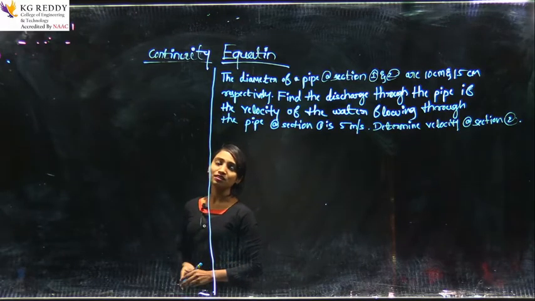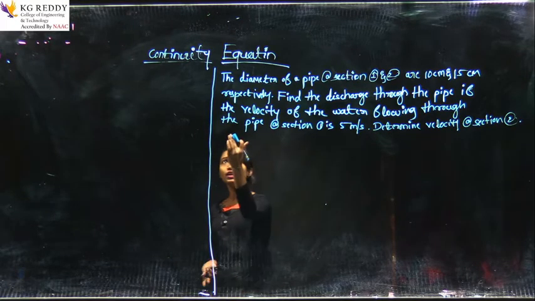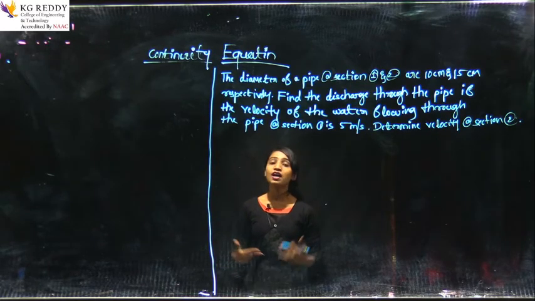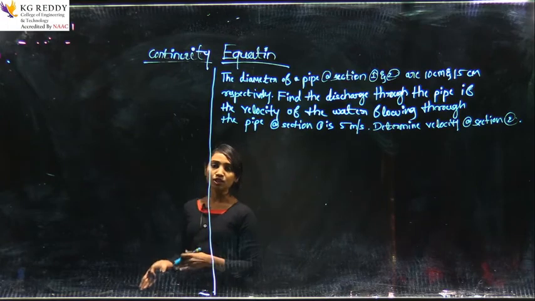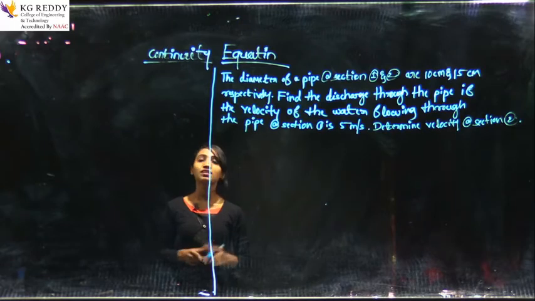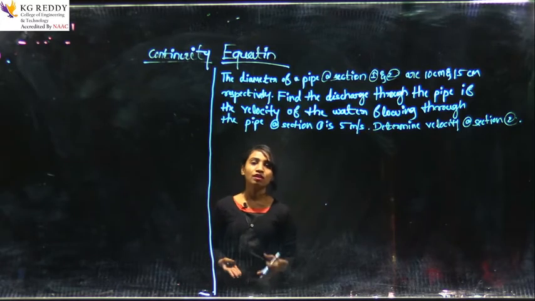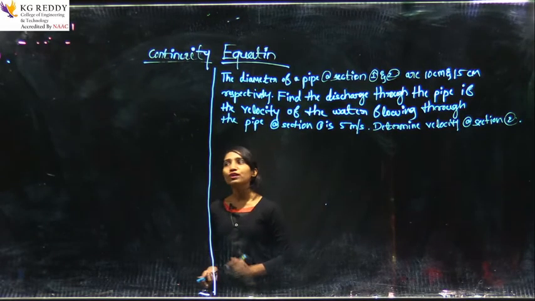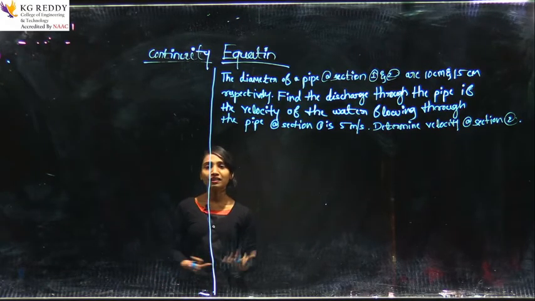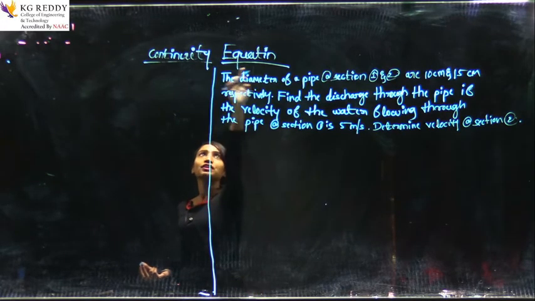In one of the classes, we discussed the types of flows. In today's class, we will be discussing the continuity equation. The continuity equation depends upon the flows. It means the water flows from one section to another section when you consider the conduit section. The conduit section means a pipe. It might be a pipe or different types of pipes. If the water flows from one section to another section, how the velocity, discharge and flow rate change, we describe by using the continuity equation.